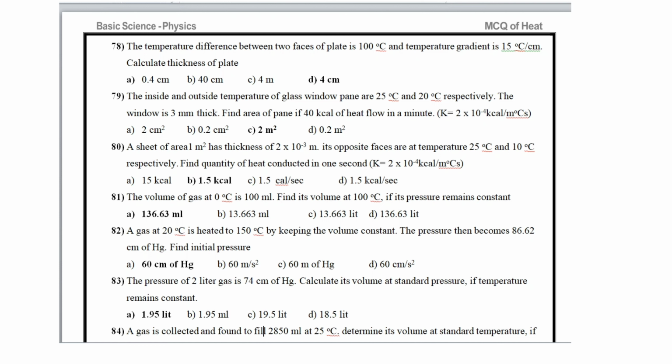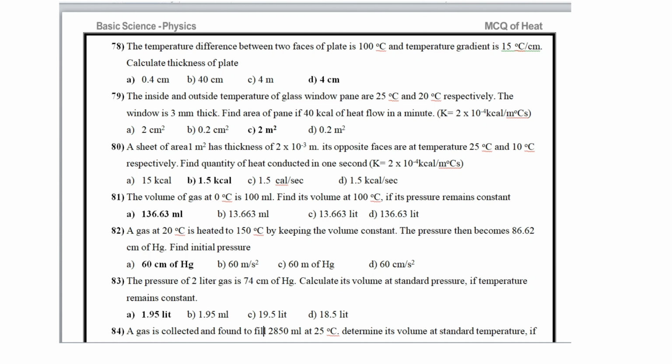A sheet of area 1 meter square has thickness of 2 into 10 raised to minus 3 meter. Its opposite faces are at temperature 25 degrees Celsius and 10 degrees Celsius respectively. Then find the quantity of heat conducted in 1 second. Quantity of heat conducted is 1.5 kilocalorie.